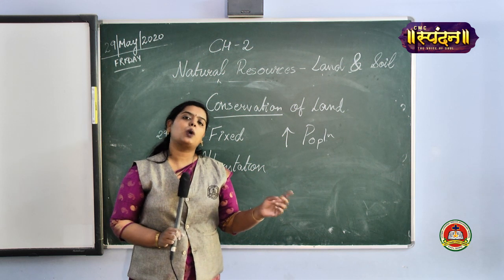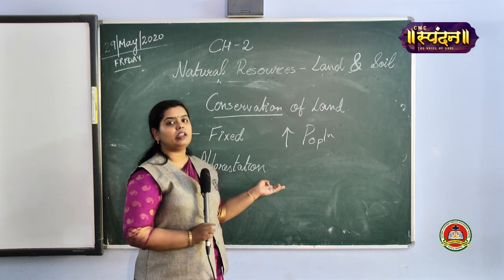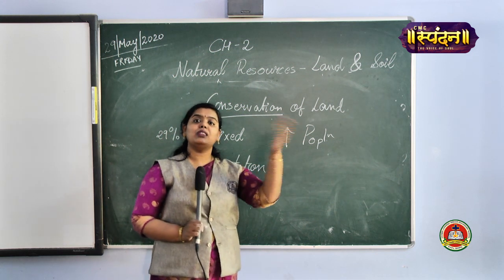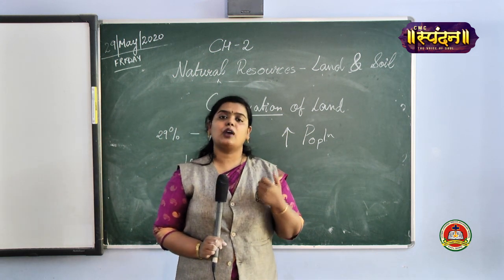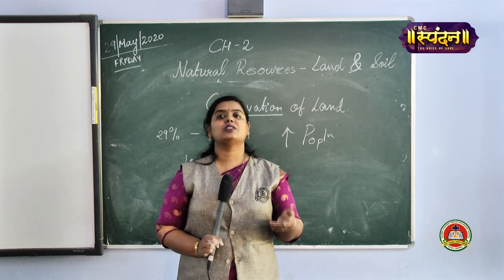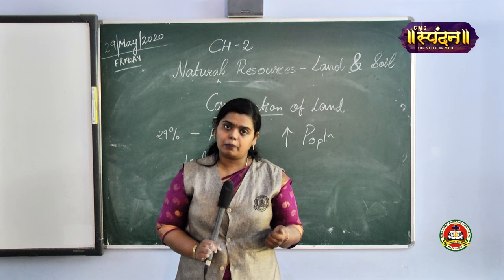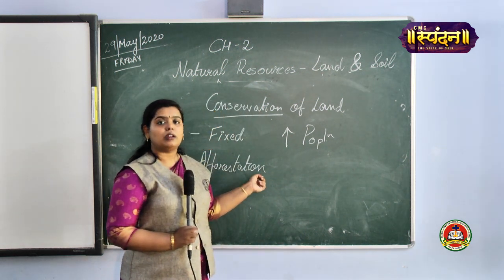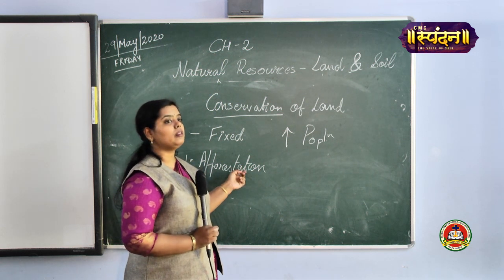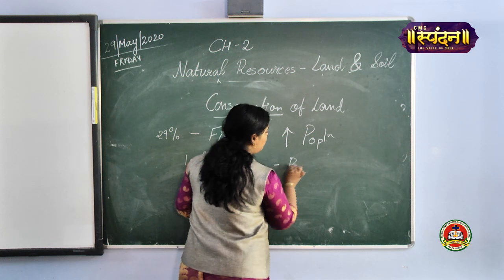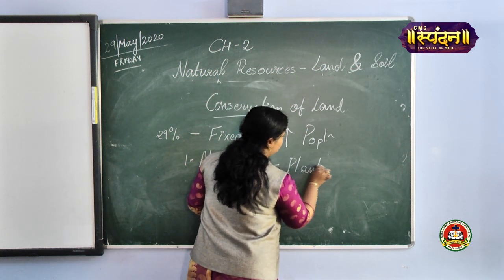If you are cutting down one tree, you should plant 10 plants in place of that tree. The ratio should always be 10 times. If you are planting more trees, what will happen? Even the future generation would get the fruits of those plants. Is it clear? We can utilize those land resources only on the basis of afforestation, that is, planting more trees.